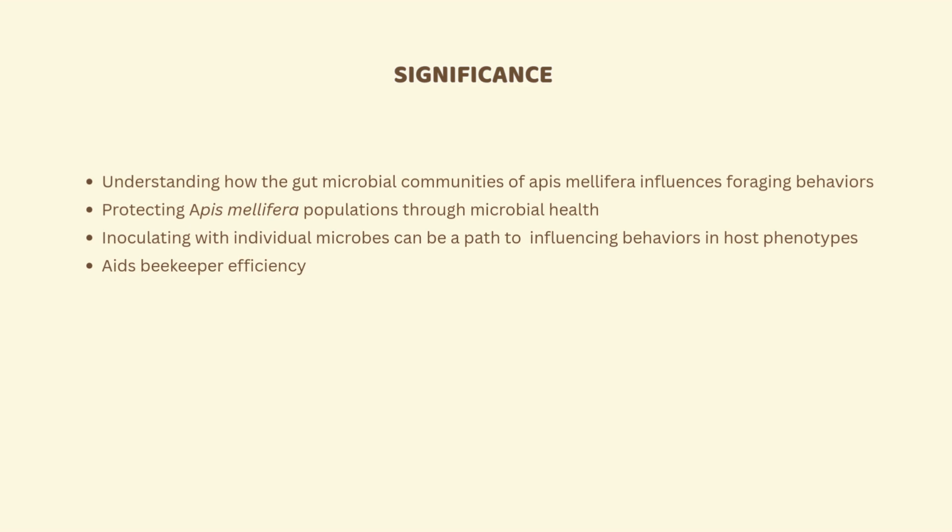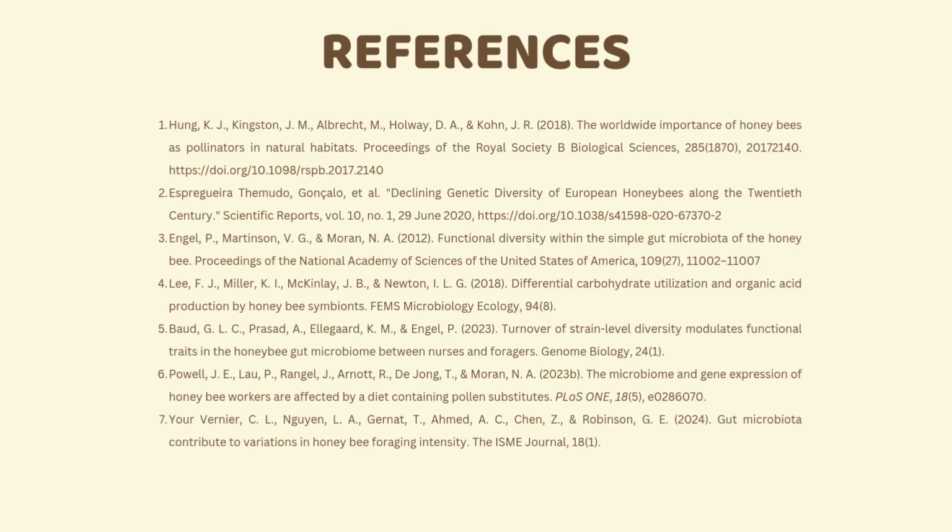Although not natural gut microbiome, inoculations of microbes can provide a path to influencing host phenotypes, specifically increasing forager intensity. A colony having efficient foragers is essential to the colony's health, and understanding the honeybee gut microbiota can help stop the decline in bee populations. Beekeepers could use inoculation of microbes as a way to influence foraging behaviors of their hive or other influential behaviors. These findings support the ability to modify the gut microbiome to alter behavioral trait variations in host phenotypes by inoculating with individual microbes that are specific to task specialization in bees. Thank you and have a good day.